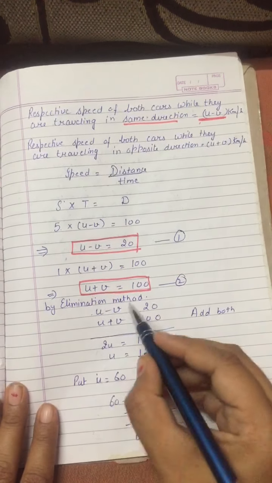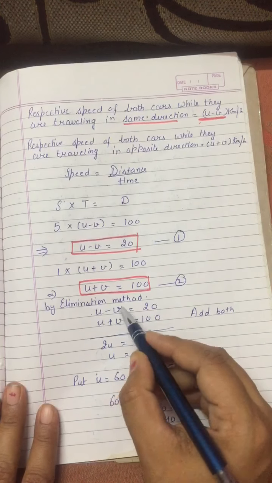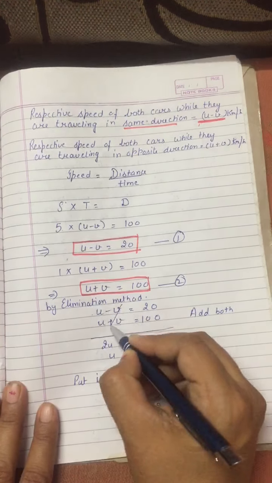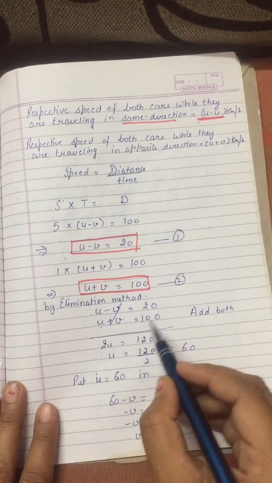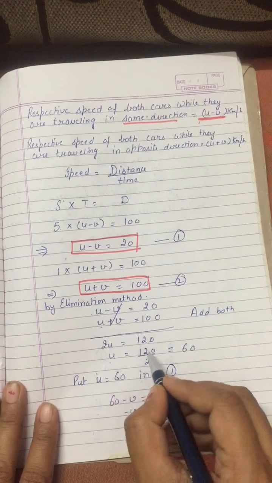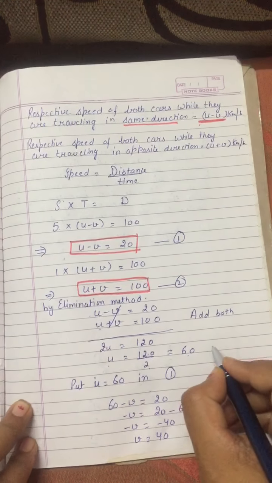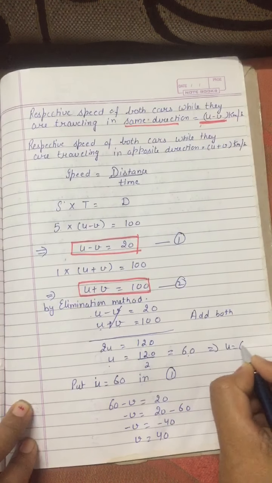You can see here v and v have opposite signs, so we can directly eliminate them. So I will add both. After cancelling, you get 2u equals 120, and u equals 120 by 2, that is 60. So the value of u you are getting is 60.